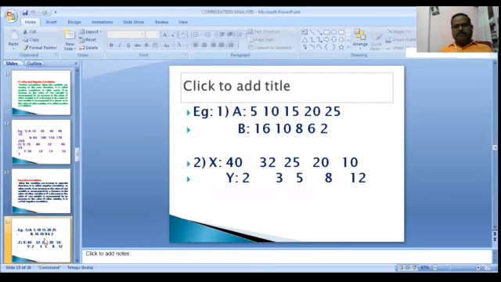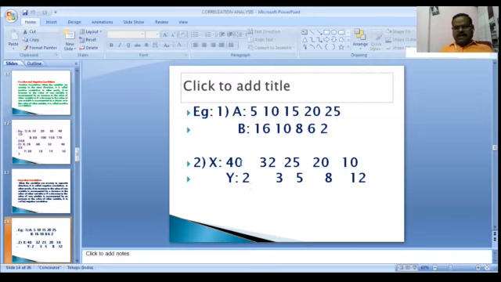To observe the example: A is 5, 10, 15, 20, 25 and B is 16, 10, 8, 6, 2. This is a negative correlation, as they move in opposite directions. To observe a second example, X and Y. This is the opposite direction.